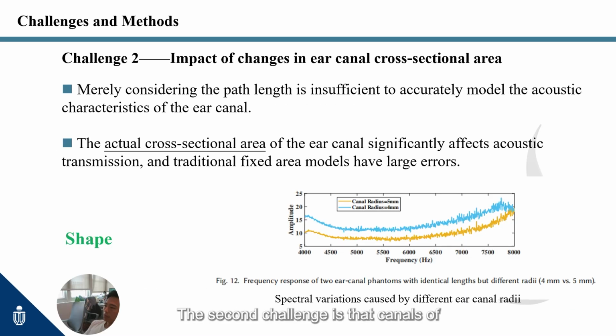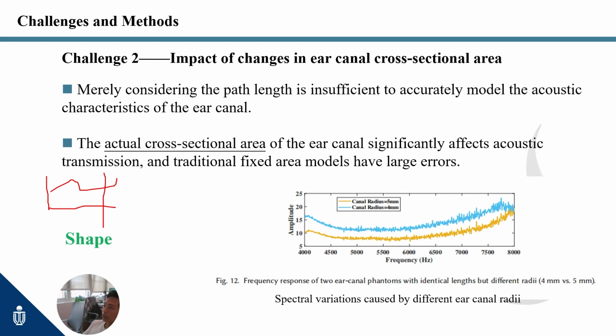The second challenge is that canals of the same length but still sound different because their shapes are different. The ear is a tapered, irregular duct. If we pretend it's a straight straw, the spectral fingerprint looks too clean and we miss subtle cues. To catch micro changes, we need the area profile, not just a single number for length.